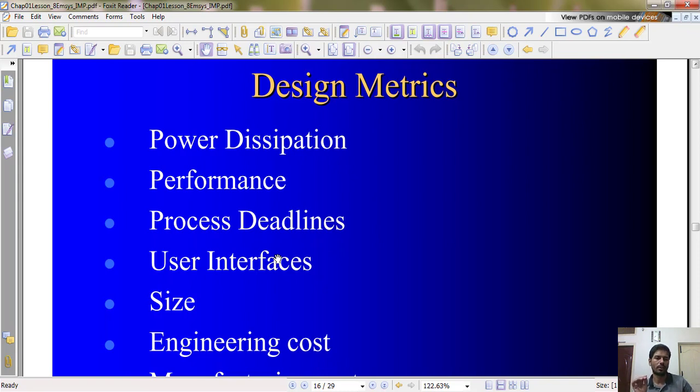First thing is power dissipation, because if it is battery operated, then we should look for low power modes, ultra low power modes, sleep modes and all other things. If it is directly connected to a power socket, for example, you are going to connect a refrigerator directly to a power socket, in that case normally you do not worry about how much that particular microcontroller consumes.